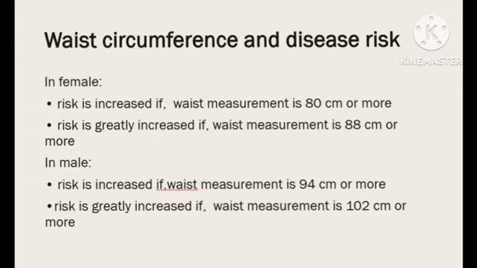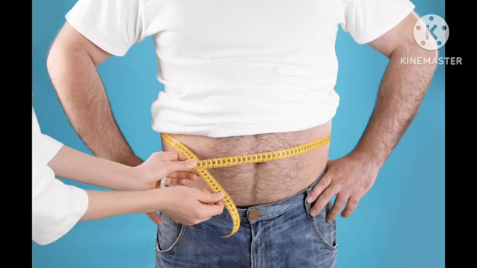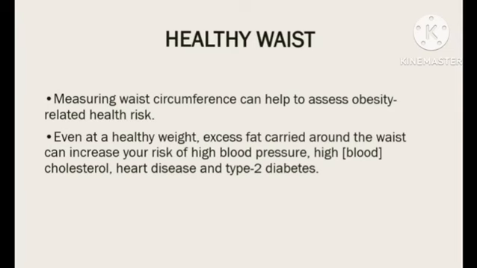In adult males, risk is increased if waist measurement is 94 cm or more, and this risk of disease is greatly increased if waist measurement is 102 cm or more. Healthy waist. Measuring the waist circumference can help to assess obesity-related health risk.